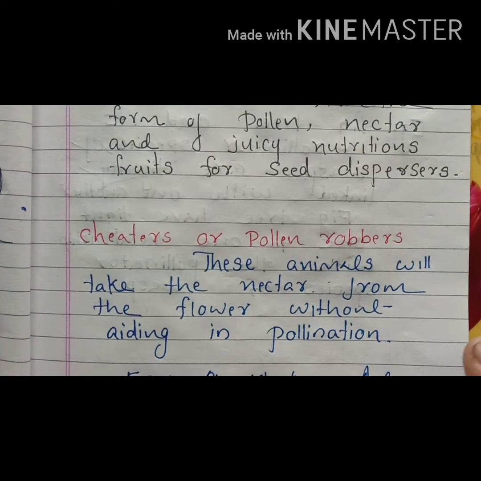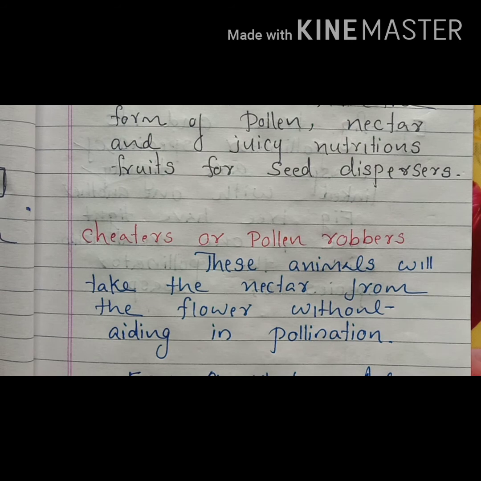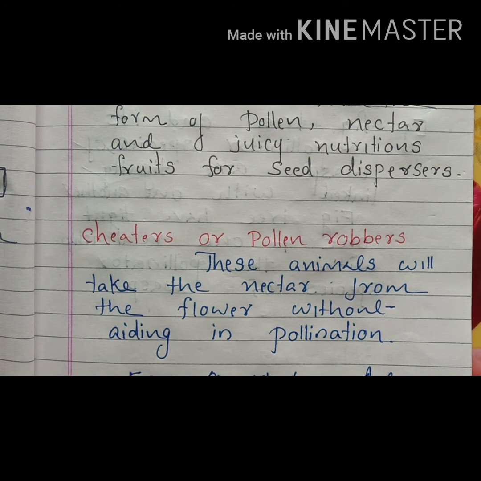But at the same time, some animals are acting as pollen robbers or cheaters. That means they will take the nectar from the flower but without doing pollination. They are collectively called cheaters or pollen robbers.